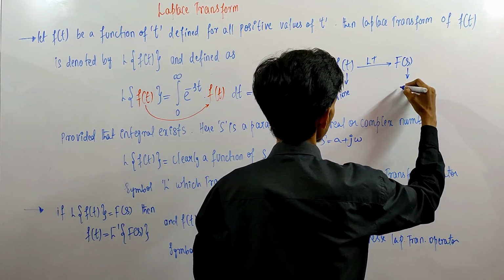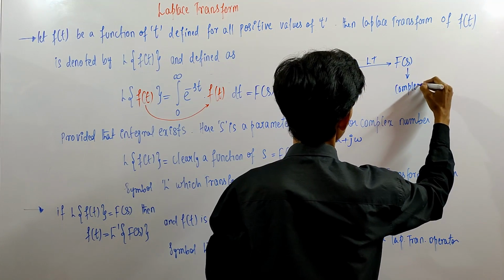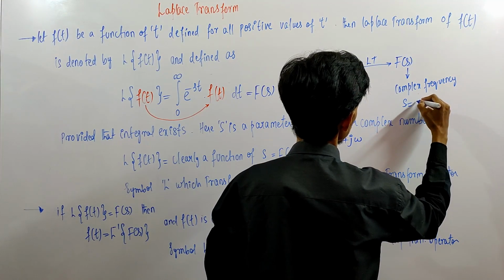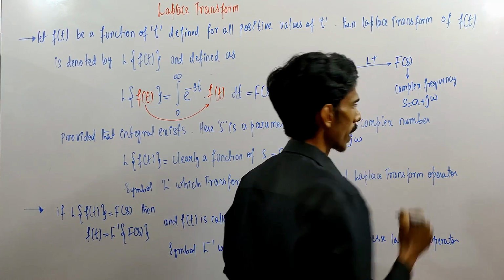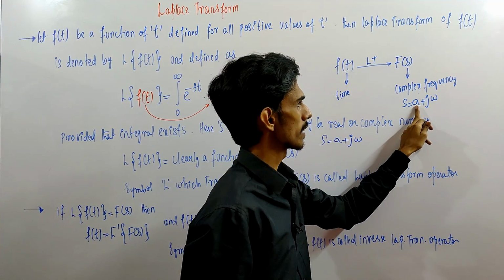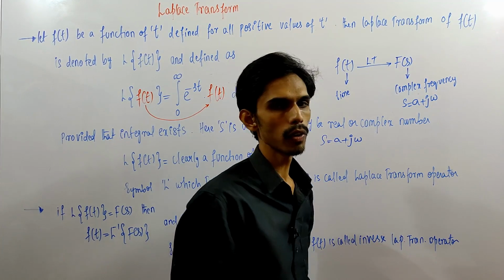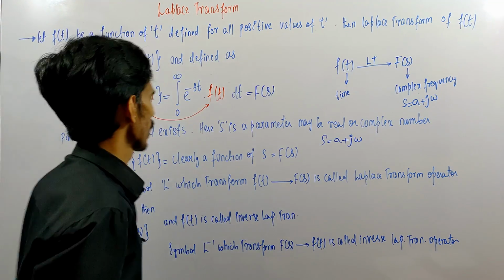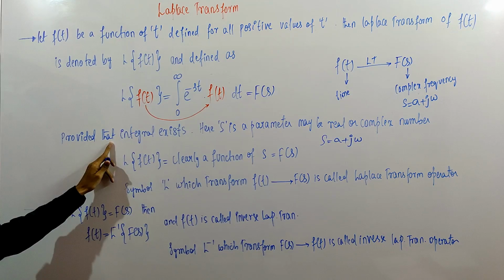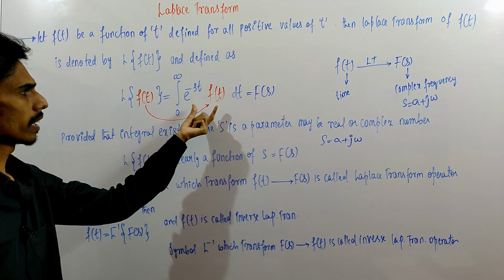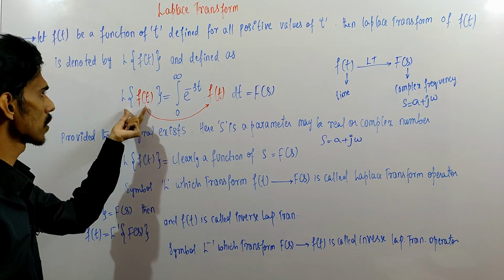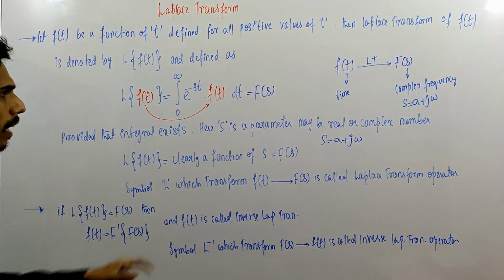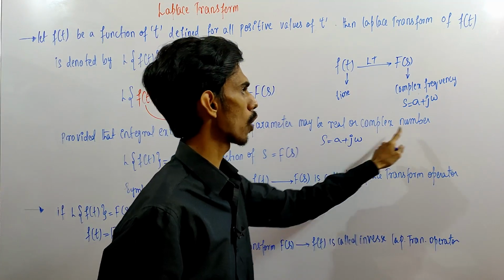Here this s refers to complex frequency, given by s is equal to sigma plus j omega. Here sigma is a real number and omega is an angular frequency. So this s is a complex number. Now, provided that the integral exists, it means that if this integration exists, then the Laplace transform is defined and it should be a finite value and it should not be infinite. Here s is a parameter, which may be a real or complex number.